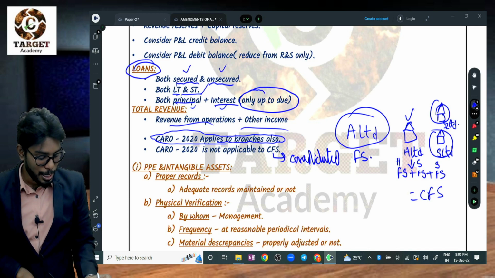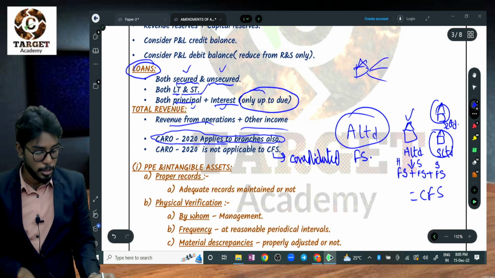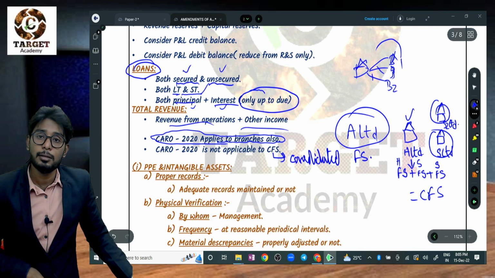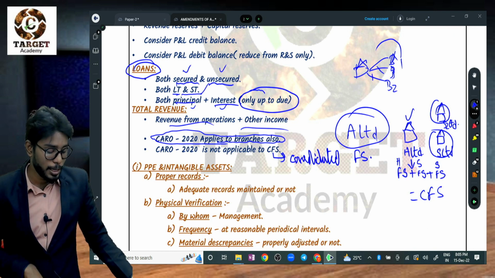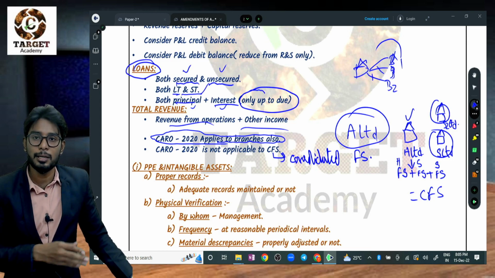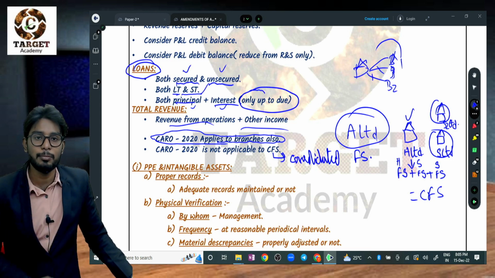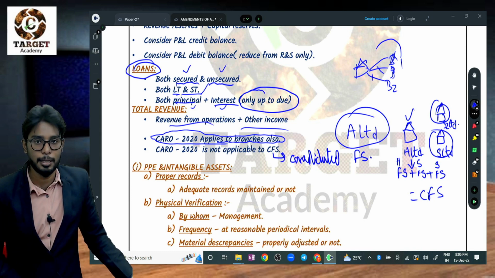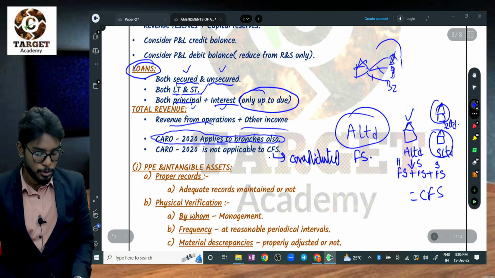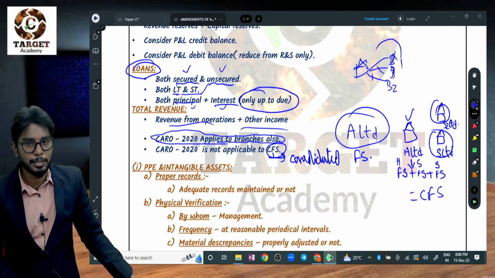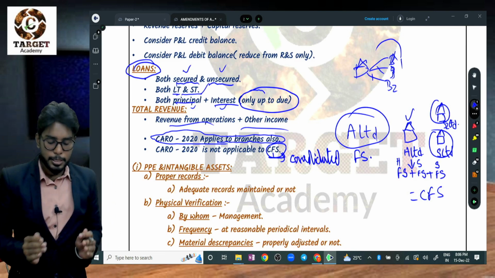So it has branches. You told that A Limited has 3 branches, branch 1, branch 2, branch 3. You included all the branches' turnover and then checked the CARO applicability. Here you are not taking the consolidated. Very simple. Branches are part of the company. H Limited and S Limited are different companies. You need to check the applicability of CARO for each individual company separately. That's why CARO is not applicable to consolidated financial statements. Right? Understood? So this is the applicability part.